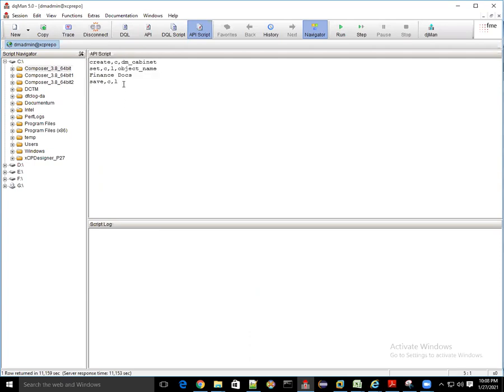If you are executing 10 or 20 such scripts, and you want either all the scripts to be executed or none, so that in case any error occurs in any script, all scripts are rolled back, then we have transaction management, where we have the options begin transaction and commit transaction. So: create comma c comma dm cabinet, set cl object name finance docs, we are just doing this.